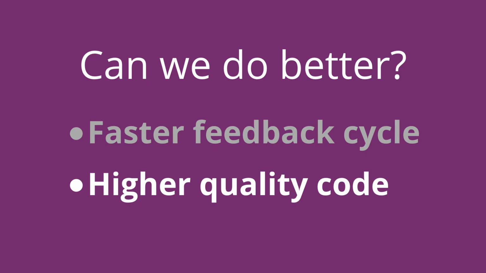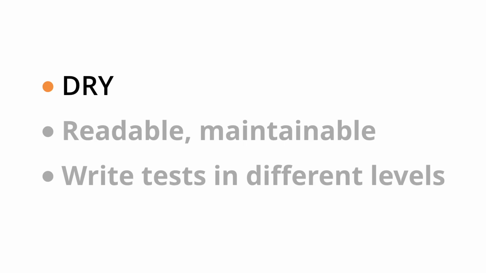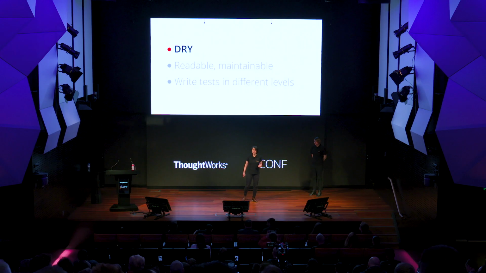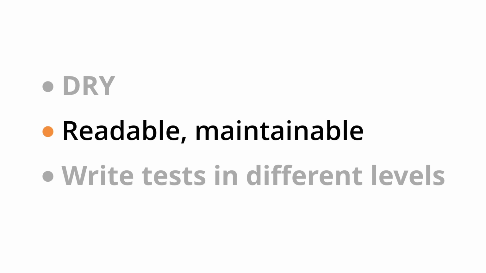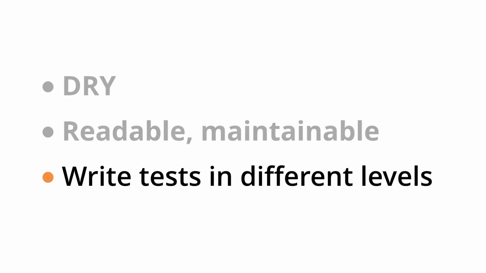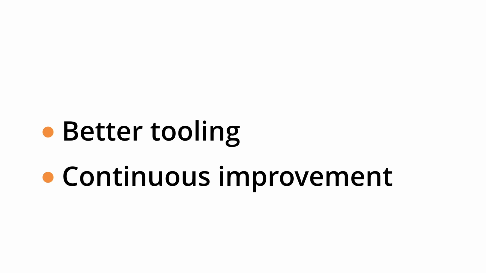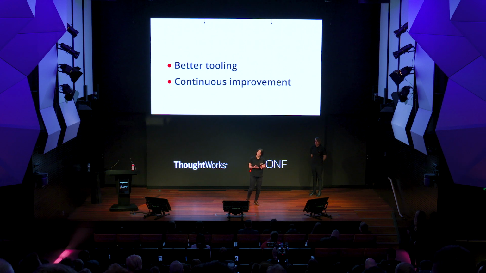And we wanted to have higher quality code. Obviously, we need to follow the principles that we already know, like the DRY principle, don't repeat yourself. We need to make sure we produce readable and maintainable code, and we need to make sure we write tests at different levels. Anything else is, we still need better tooling. We still need to either contribute to the open source out there or demand from cloud providers to give us better tooling for us doing our work in a better way.